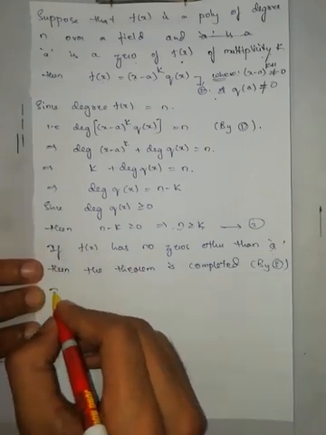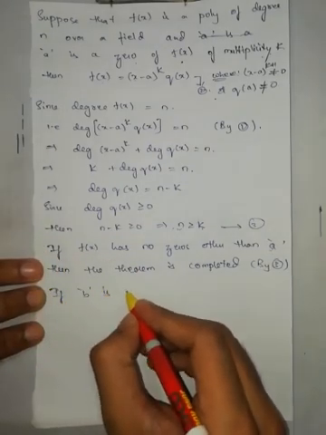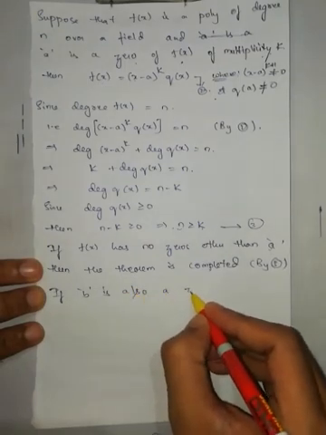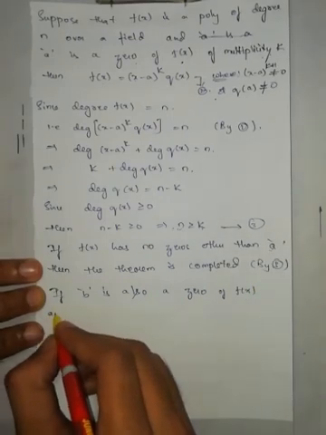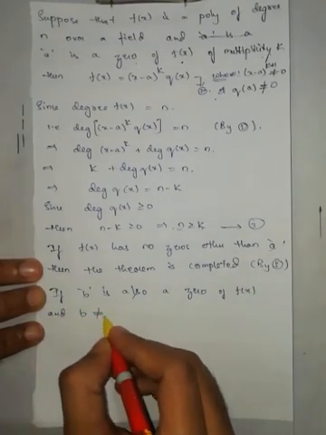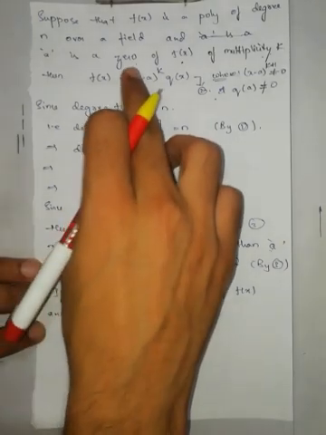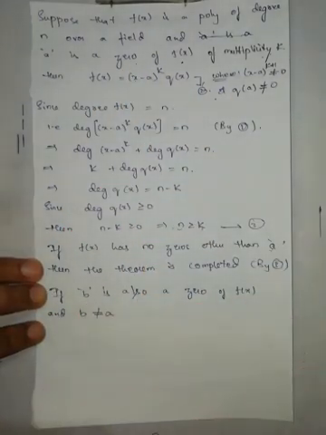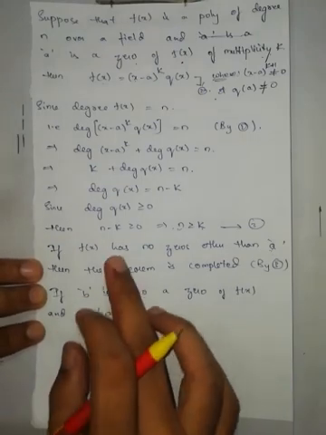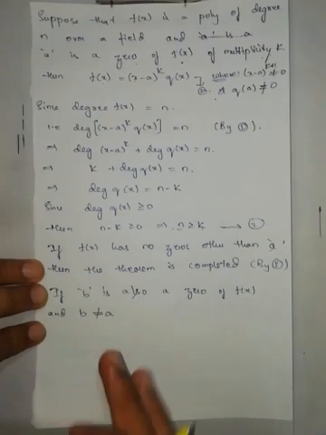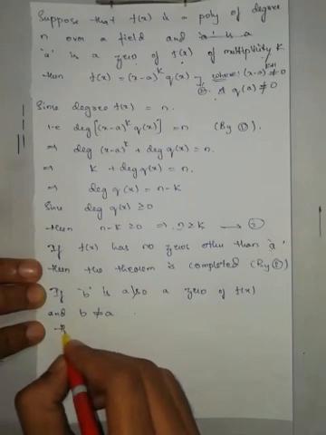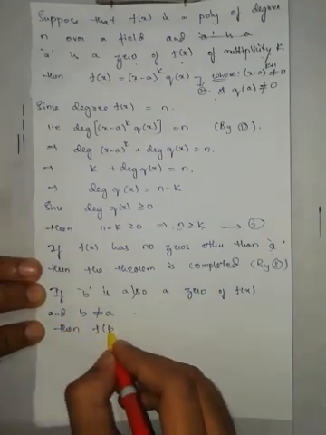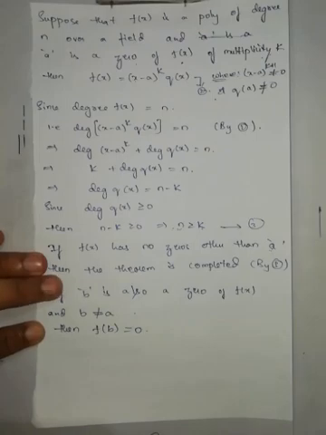So let us take b, which is also a zero of f of x and which is other than a. If there is no other zero, then the theorem is completed. When can we say that b is a zero? If f of b is equal to 0. Now substitute this b in equation number 2.